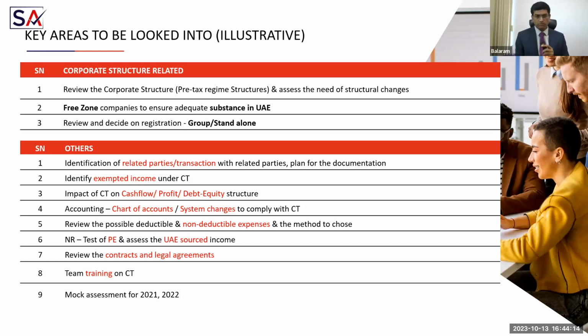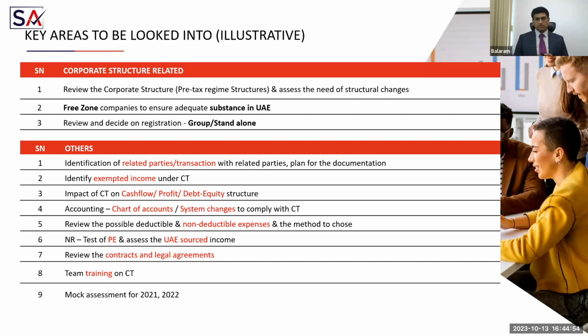You also need to look at your income and see if you have any exempt income to be adjusted. Look at your cash flow effect because of corporate tax law, and profitability and debt equity ratios if you have any facilities from banks. How are they impacted because of corporate tax law? You need to look at all these things. You also can work on your financials and do a mock test, market assessment, and see what the impact of the corporate tax law is on your cash flows and profits. You have to come up with any other strategies to accommodate that. Also look at your chart of accounts and changes to your systems, and your IT should work on this if you need any changes in your system.